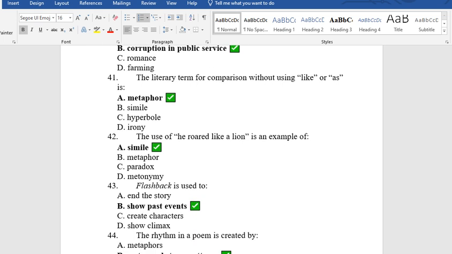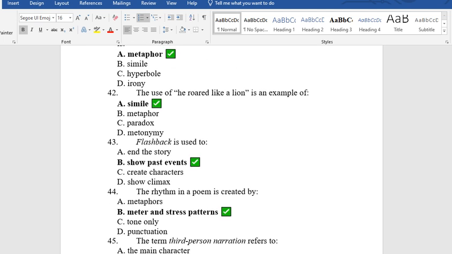41. The literary term for comparison without using like or as is A. Metaphor, B. Simile, C. Hyperbole, D. Irony. The answer is A. Metaphor. 42. The use of a roar like a lion is an example of A. Simile, B. Metaphor, C. Paradox, D. Metonymy. The answer is A.